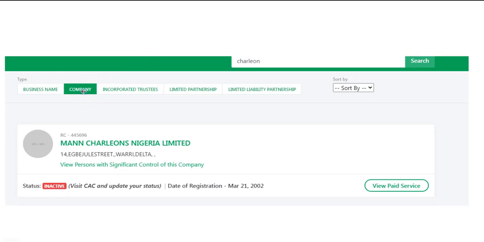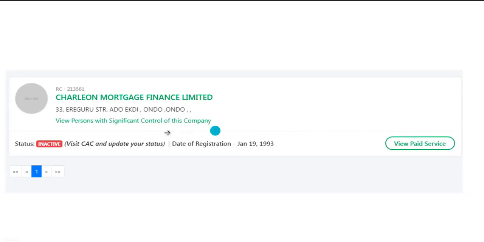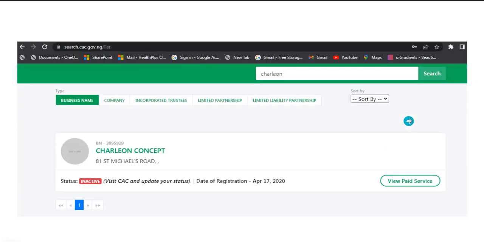Company is usually the default. It will bring up company details of the companies that have details of that word or similar to that word. So Chalion is in this one, Chalions Nigeria Limited. Sometimes it may even be the address. So you check the second one, Chalion Mortgage Finance Limited. Then check under business name, Chalion Concept. Check under incorporated trustee, limited partnership, and limited liability partnership.